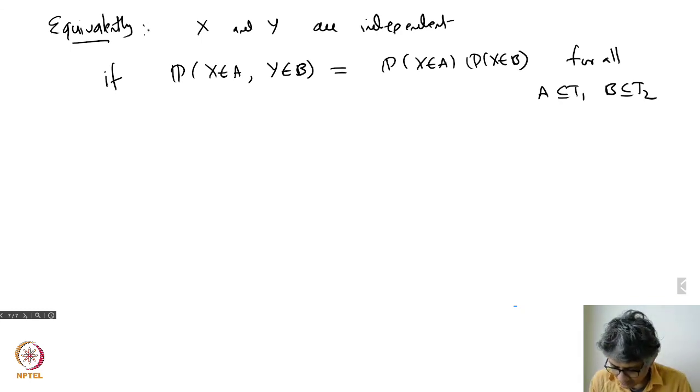But we don't have to do this all the time. We have this tool: we have already seen probabilities are defined by the probability of every outcome.